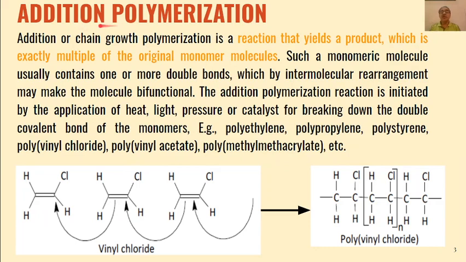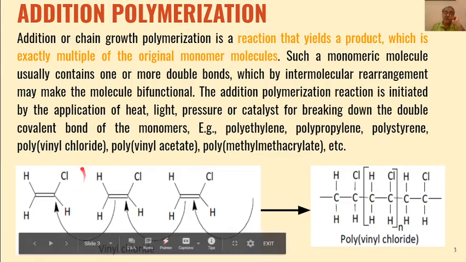First is addition polymerization. We call the process of polymerization an addition polymerization or chain growth polymerization if the reaction yields a product which is exactly a multiple of the original monomer molecule.